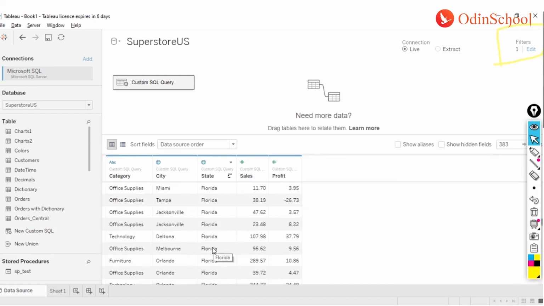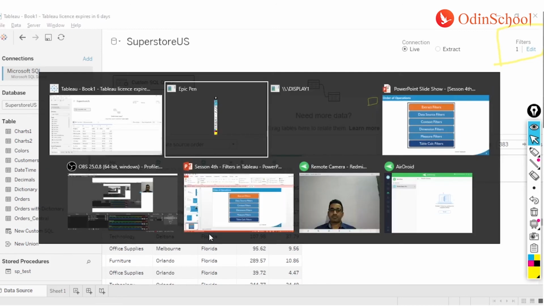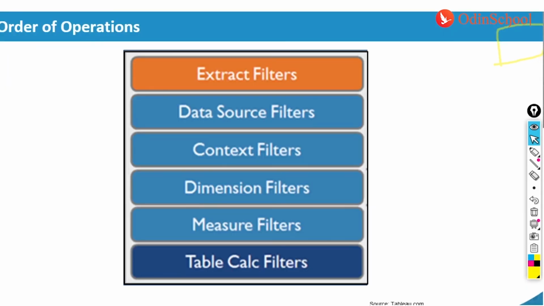Now this is also one of the very common interview questions that comes up: what is the difference between a data source and extract filter? So have a note on this one always, guys. Now the third filter in our order is the context filter, but I'm going to skip that for a moment, and we are going to look at the next filters, and then we'll come back to the context filter.